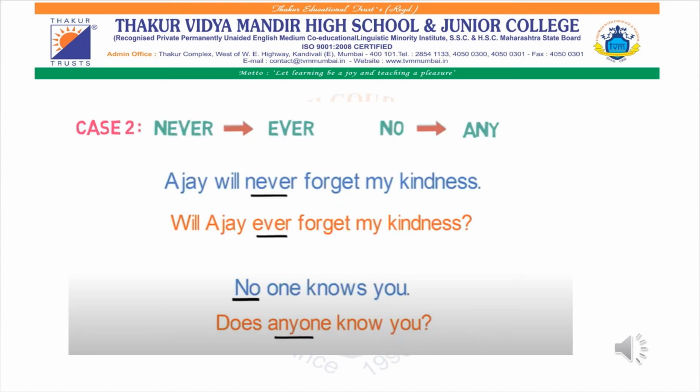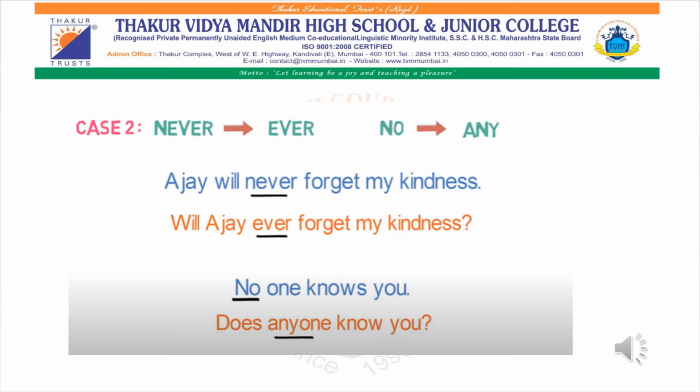Keep these cases in mind. It will be helpful for you if they tell you to convert an interrogative sentence to affirmative, or from affirmative to interrogative sentence. In case a particular sentence has "never" and we have to change it from assertive to interrogative, then instead of "never" you will write "ever". Instead of "no" you will write "any". I hope this concept is clear. Whenever "never" is written, you have to convert that into "ever", and if "no" is written, then you have to convert that into "any".